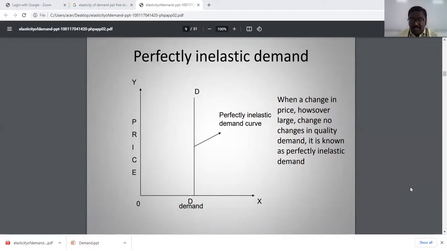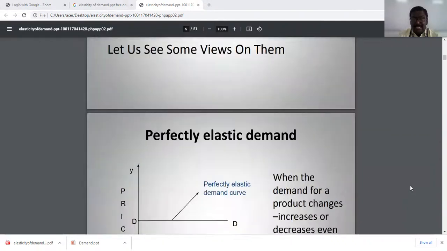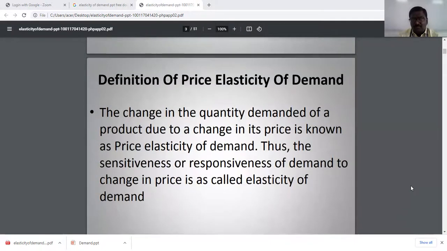Ladies and gentlemen, once again, just to remember: what is price elasticity of demand? In a simple sense, whatever the price change, how much is the demand increasing or decreasing? To quantify that, price elasticity plays an important role.